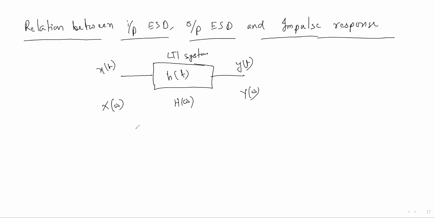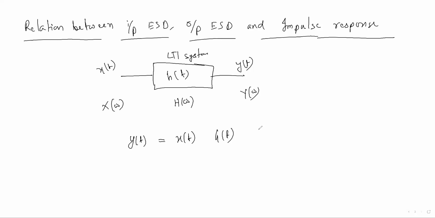For an LTI system, the relation between these three terms is y of t is x of t, h of t. Let me ask somebody today. Let me judge whether you are giving attention in the class or not. What will be the symbol? Roll number 220, are you there?